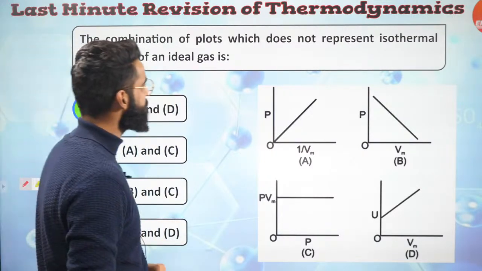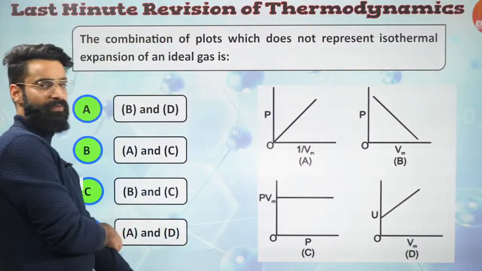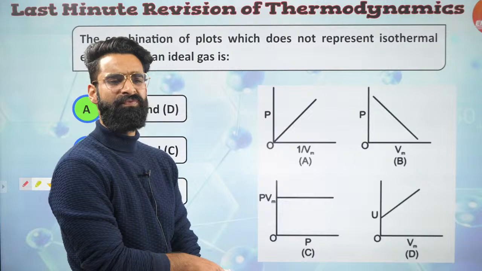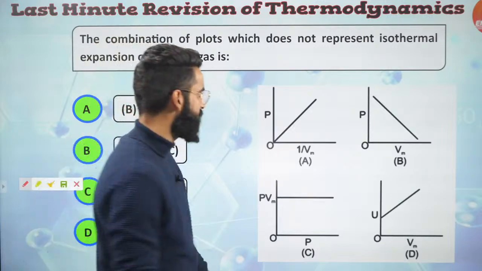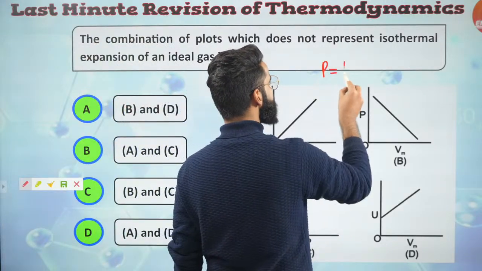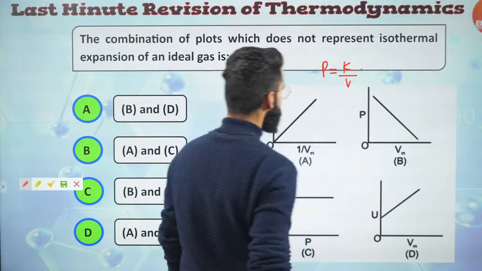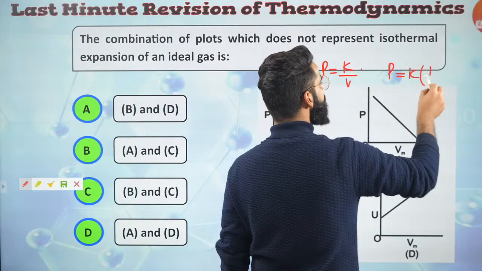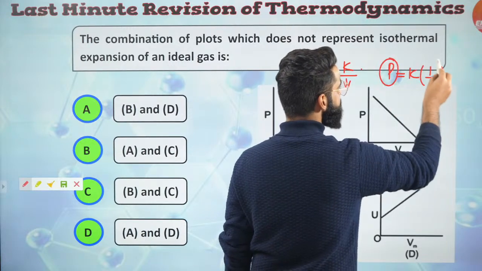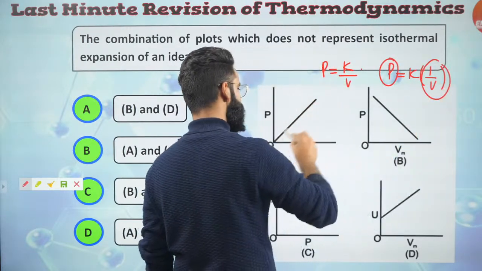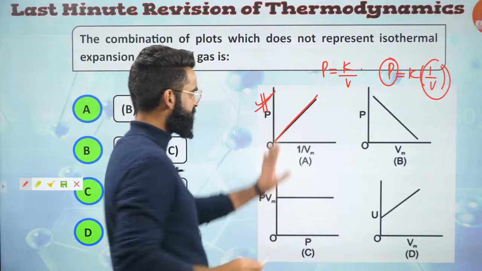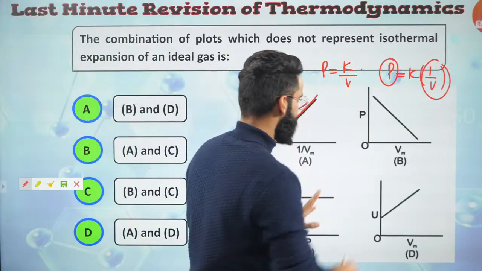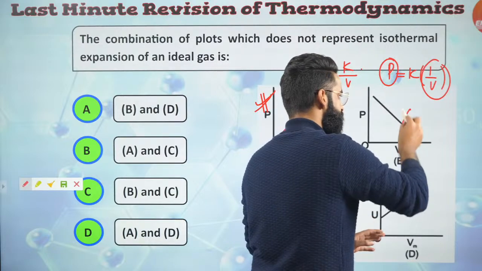People, during isothermal process of an ideal gas, temperature is kept constant. If temperature is kept constant for a fixed amount of gas, can we use Boyle's law? Yes, we can. And as per Boyle's law, P is equal to K divided by V. So if I want to plot a curve between pressure and 1 by volume, P versus 1 by V is going to be a straight line passing through origin. So this is the correct one. First one is the correct one. Now P versus V. These are inversely proportional to each other. The curve should be a hyperbola, but it's a straight line. So this cannot be the answer.